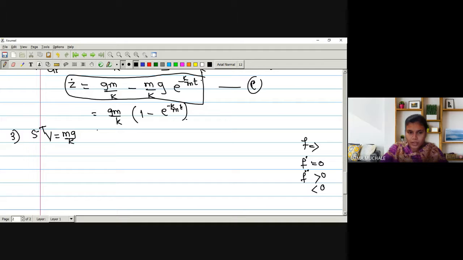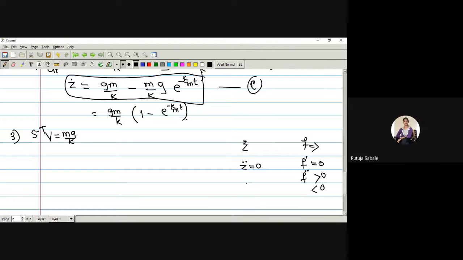So what is our function now in this case? Now our function is z dot. Instead of having a function f, we have the function z dot. So what we have to find out now is firstly z double dot. We have to equate z double dot to 0. As here we equated f dot to 0, because our original function is a derivative of z. So for the function z dot, we have to find the first derivative of z dot, that is the first derivative of velocity. First derivative of velocity is z double dot. Okay, is the idea clear?